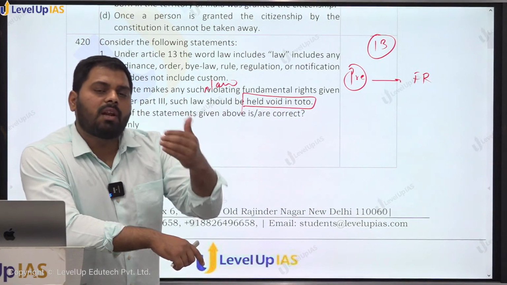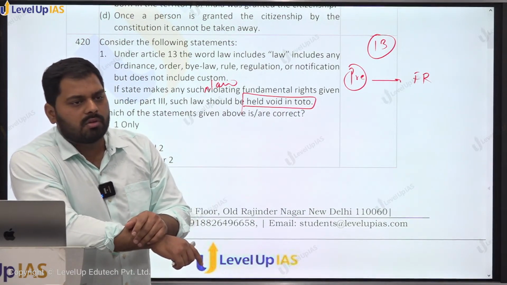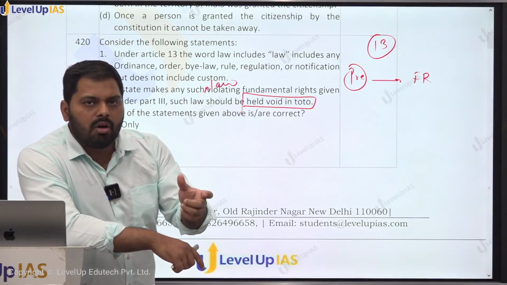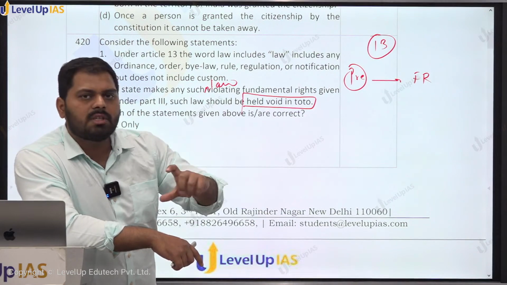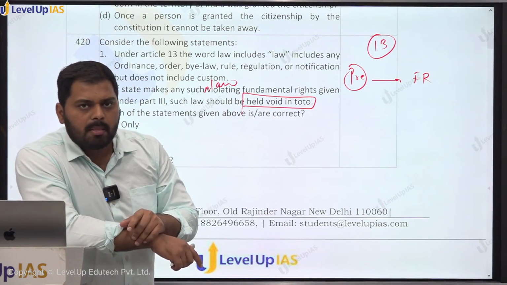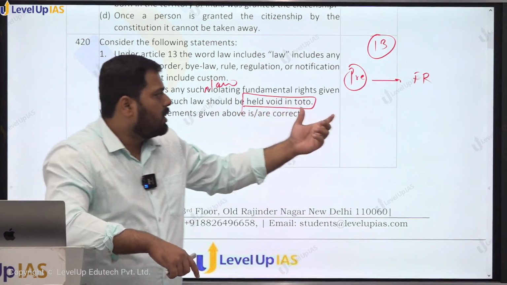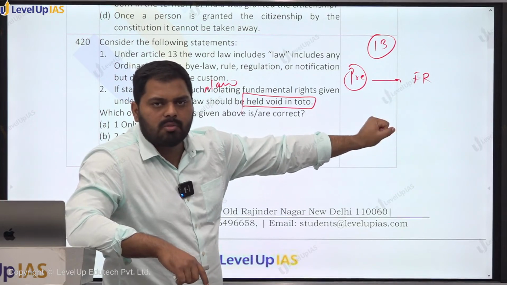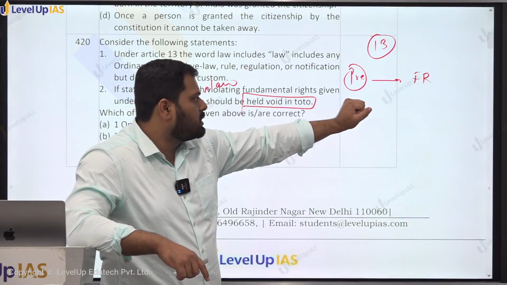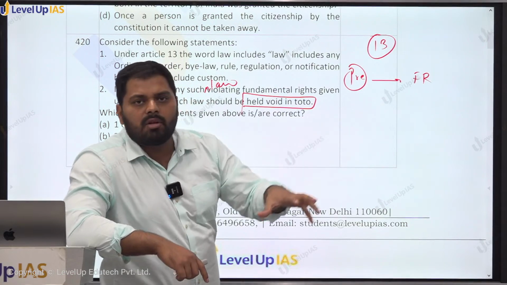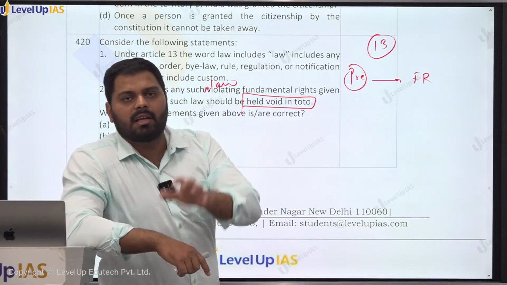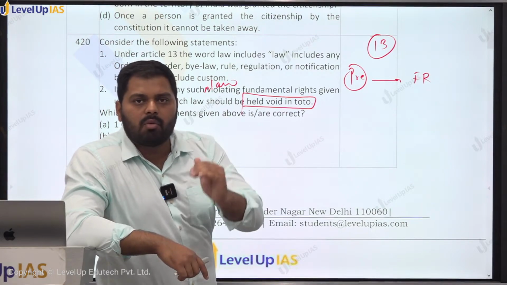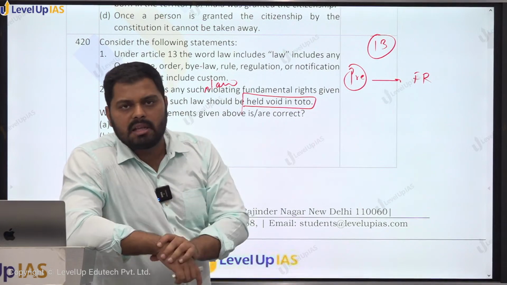What about after 1950, when our Constitution came into force? So there is a clear ban upon the legislature to enact any laws which abrogate any of the fundamental rights. तो पहले की law की तो कोई बात नहीं. However, those laws need to be corrected. Otherwise, they will be declared void by the Supreme Court of India or other courts of India, whosoever is competent. But there is a complete ban on the state. State shall not enact any laws. तो complete ban है. अगर state वैसा कोई law बनाती है, that will be declared void ab initio. शुरू से ही गलत मान लिया जाएगा, right?